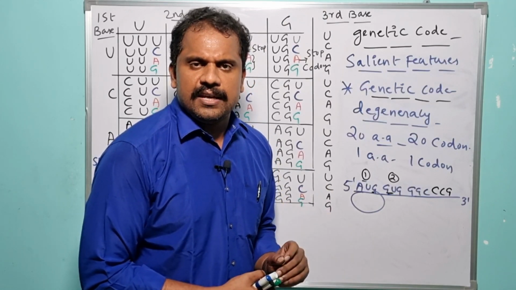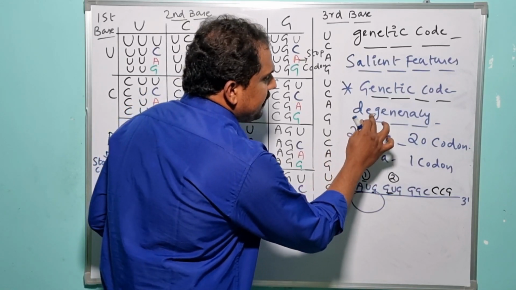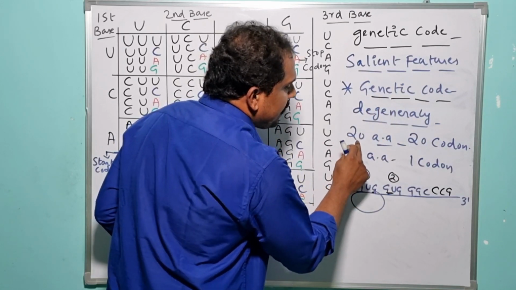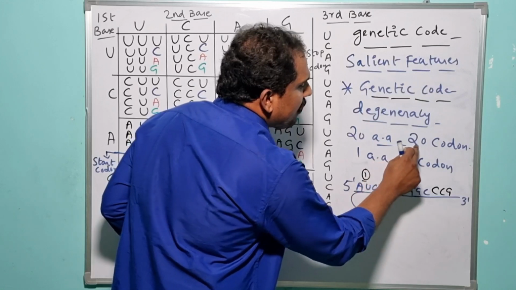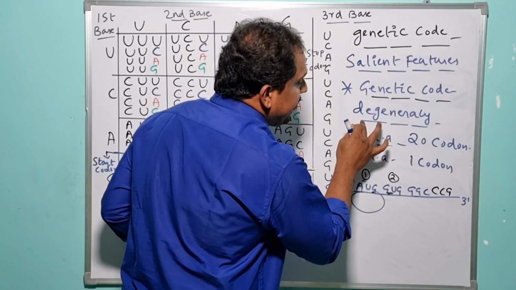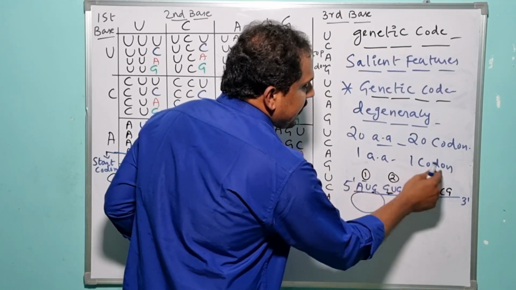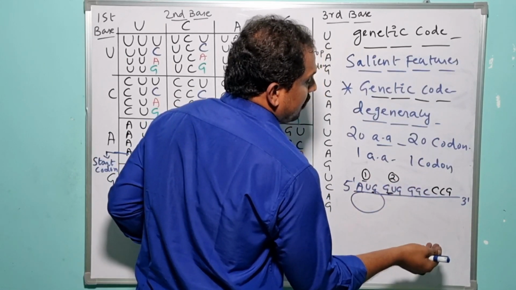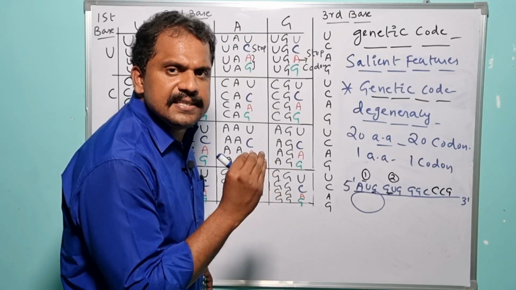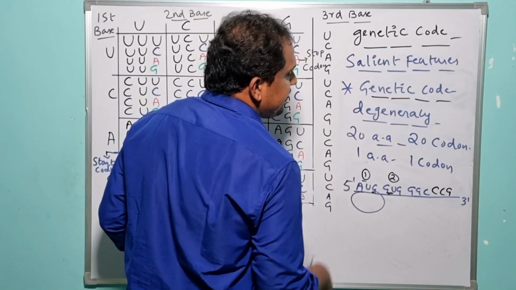So if the genetic code is non-degenerate, right? If instead of degeneracy, the genetic code is non-degenerate, under such condition, 20 amino acids are capable of encoding only 20 codons. So this is not at all applicable. When the genetic code is degenerate, one particular amino acid is capable of encoding with more than one codon. Only under such condition, 20 amino acids are capable of encoding with 61 codons. Is it clear? So that is the reason why the genetic code is degenerate.